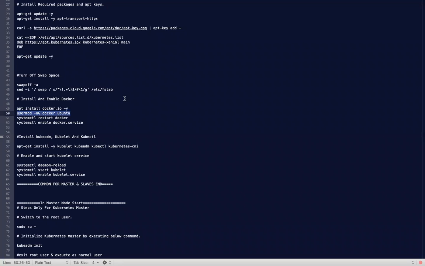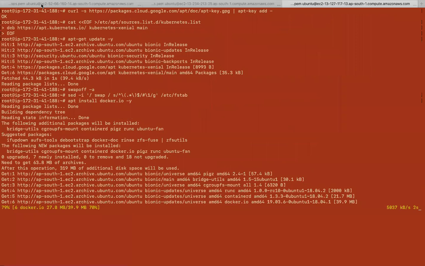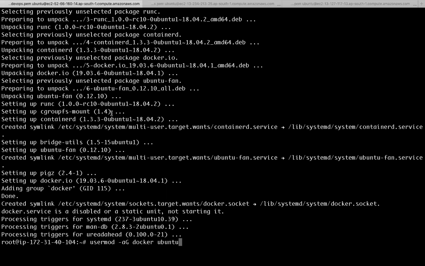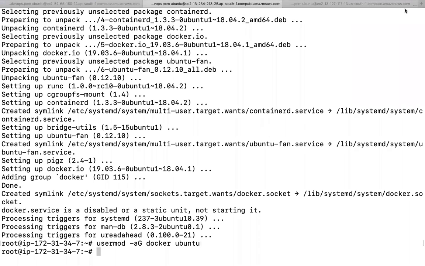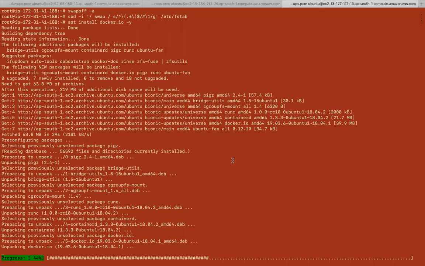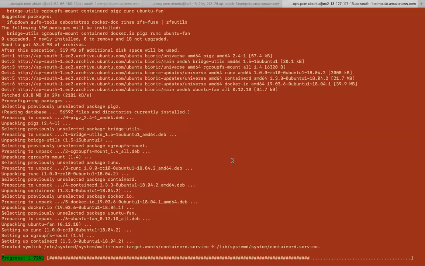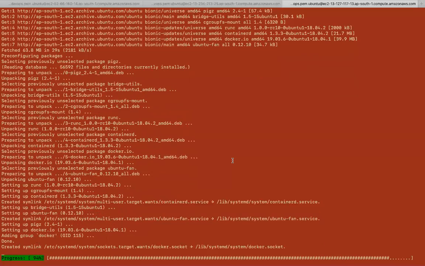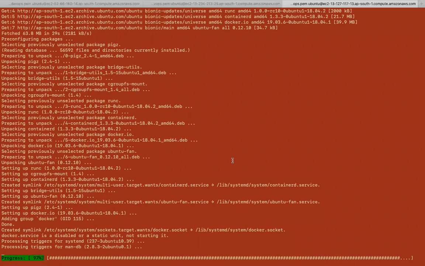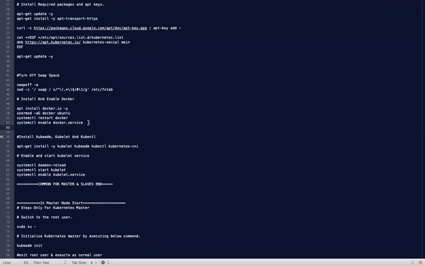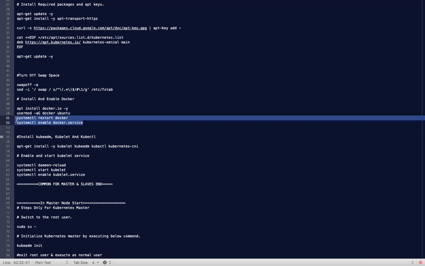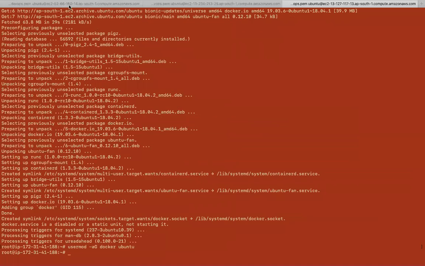It's optional. Then we are restarting Docker, and we are enabling the Docker service on boot.